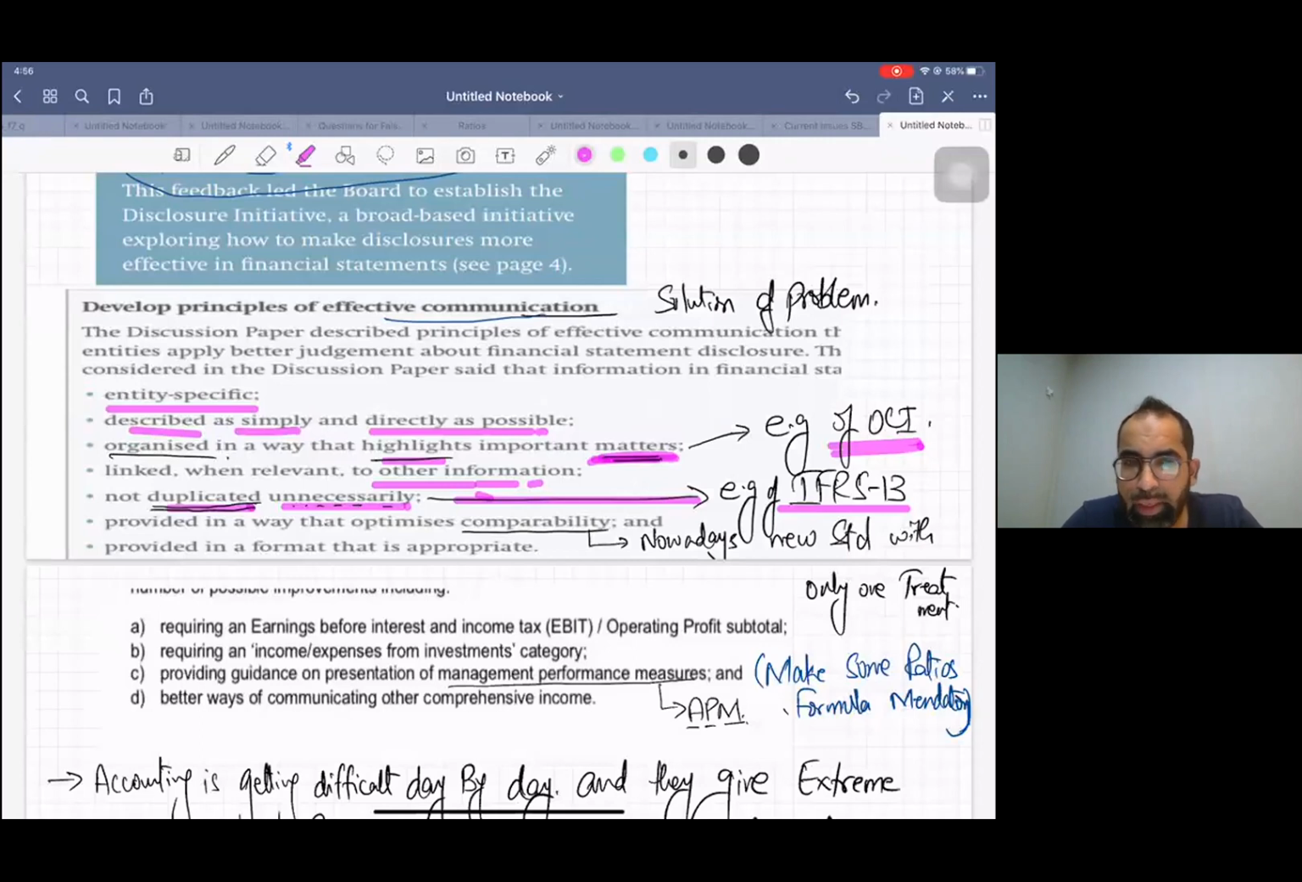My dear students, now, provided in a way that optimizes comparability. Yes, comparability is a very important thing. And just to improve this comparability, if you see new accounting standards, normally they are giving a single treatment. In the past, there were many accounting standards with optional treatment, like IAS 16. In IAS 16, you have two models, cost model and revaluation model, and you have a choice to opt for one of them.